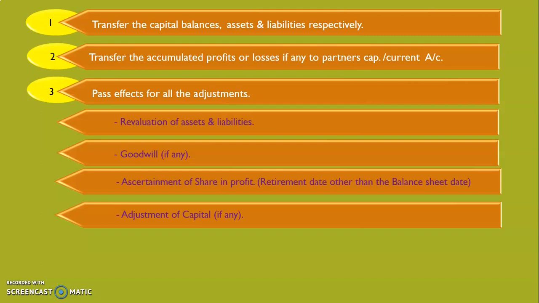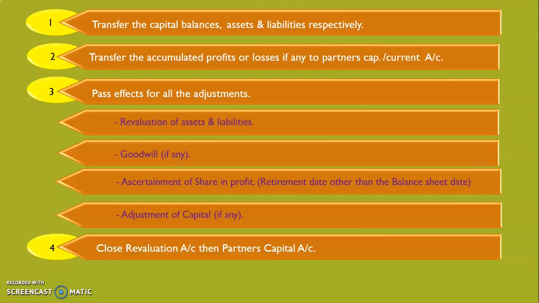Pass entries for goodwill, share in profit or adjustment of capital, if any. Then we close the revaluation account. Whatever profit or loss on revaluation will be distributed among all the partners in their old profit sharing ratio. Then close the partners' capital accounts.